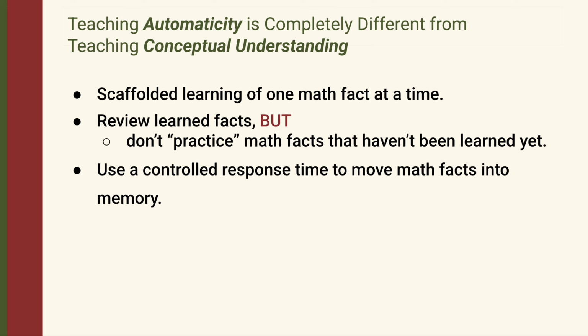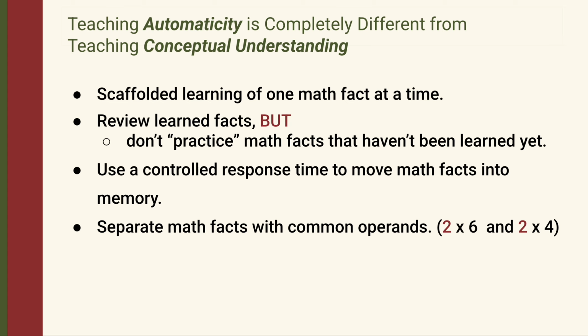It is sometimes a little frustrating, and that's actually the magic ingredient. That little bit of annoyance is what makes our brains transfer that information into memory for direct recall. Otherwise, our brains would be happy to just keep calculating the answer each time we need it. Without a controlled response time, we do not develop automaticity.